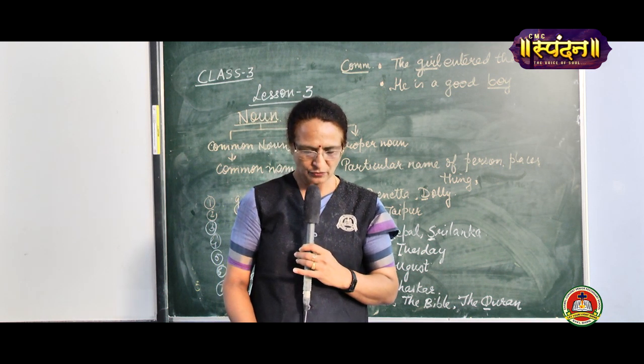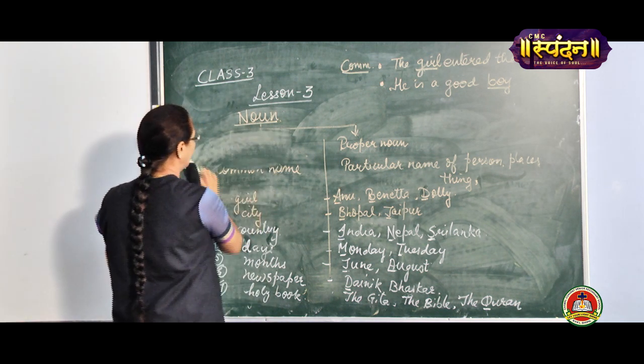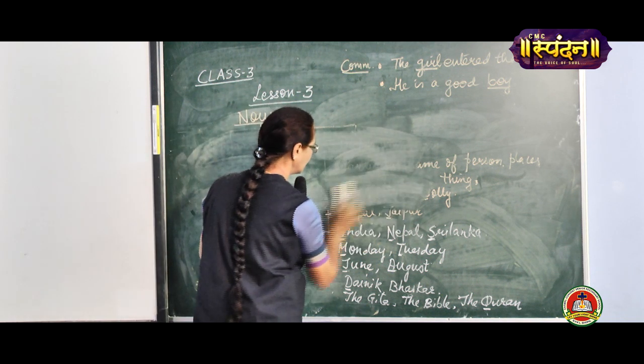Ravi bought a watch for Sujata. If I do two for you, the rest I would like you to do yourself. Is that clear, children?